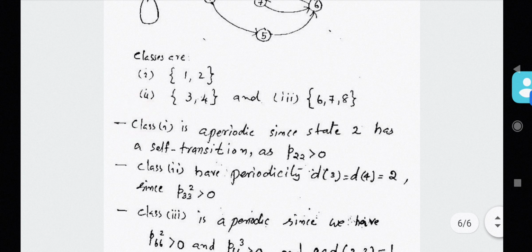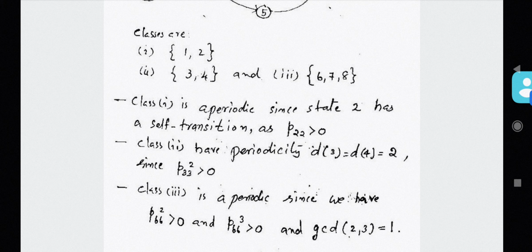Okay, so you take the greatest common divisor of integers 2 and 3, and the greatest common divisor of 2 and 3 is equal to 1. Definitely 2 and 3 are co-prime numbers. Therefore, state 6 is aperiodic. Okay, with this example, let me conclude.